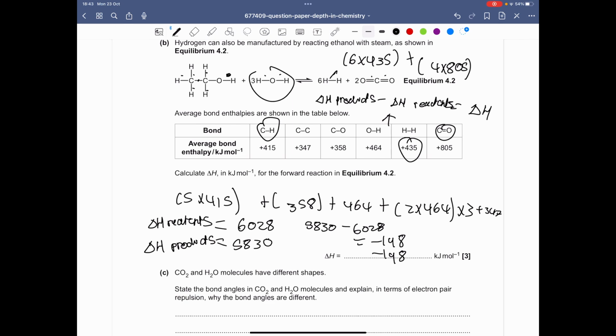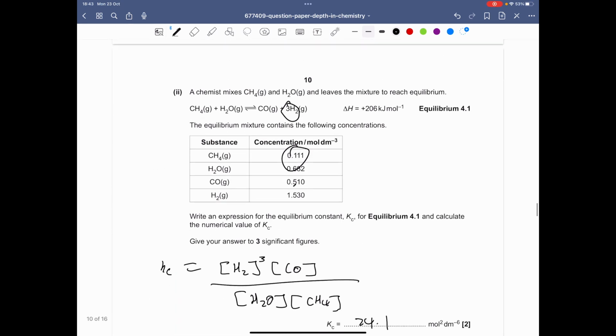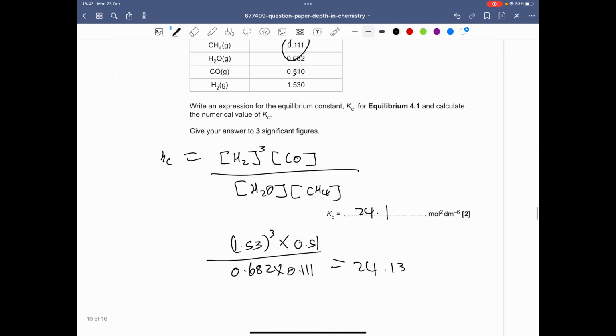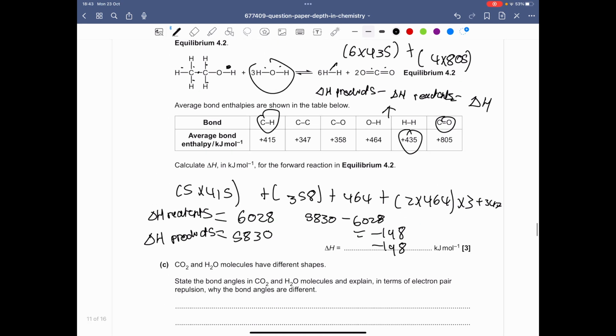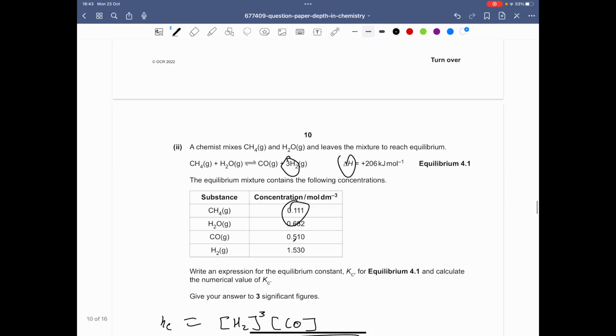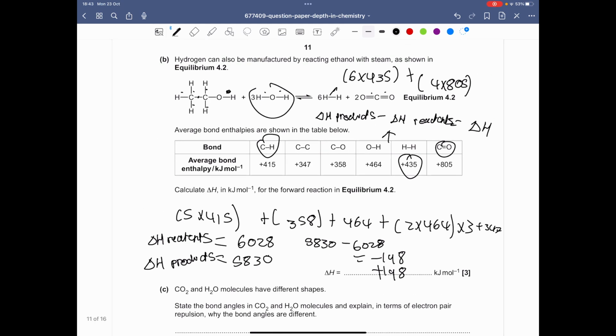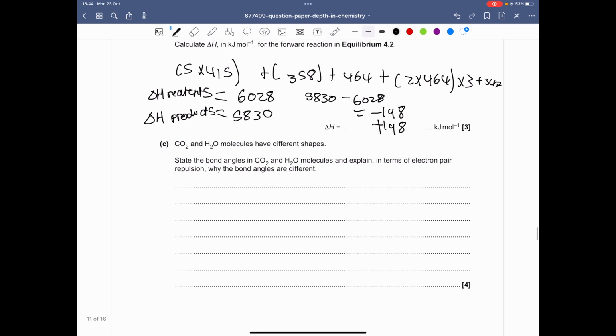But obviously, this seems to be an endothermic reaction, doesn't it? Actually, yeah, since this is an endothermic reaction, because they've told you in the question here, you can just put a positive here because we know it's going to be plus 198. So although this formula might give you the wrong sign, just double check in the question if the enthalpy change is positive or negative. So in this case, it's positive because it's endothermic.